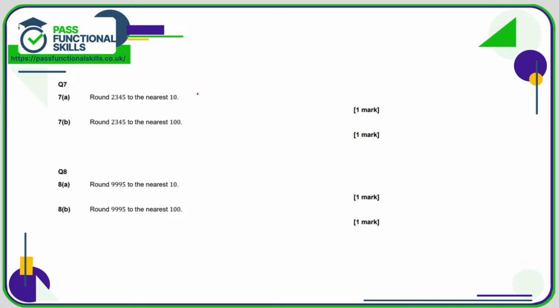2345 to the nearest 10, well that is between 2340 and 2350. It's exactly halfway between 40 and 50, so therefore we'll round up to 2350. To the nearest 100, it falls between 2,300 and 2,400, but 45 is less than 50, so we'll round down to 2,300.